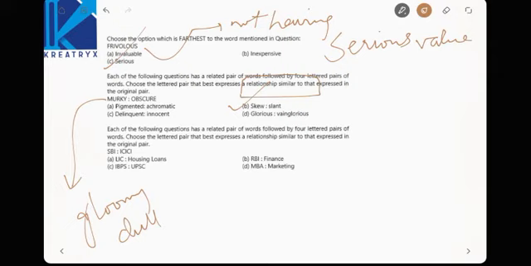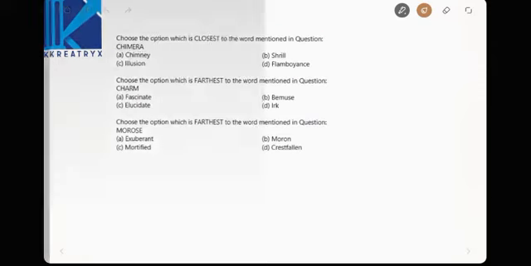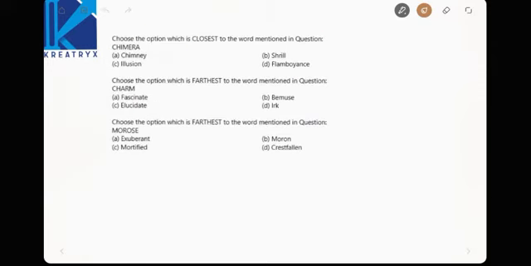Each of the questions has a related pair. Find out the best relationship. SBI is a bank. ICICI is also a bank, right? But both are independent banks. LIC is a dependent, it gives housing loans, right? IBPS is an organization that conducts examinations. UPS is also an independent organization that conducts separate exams. So this is the relationship between them, right? If we have any doubt, we can have a doubt session also, right?